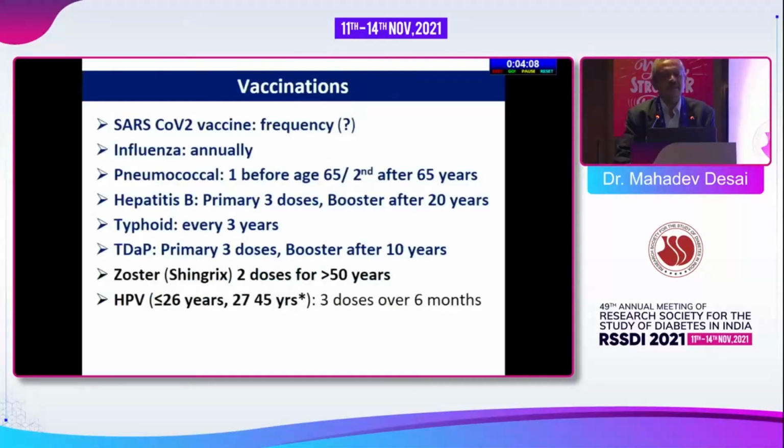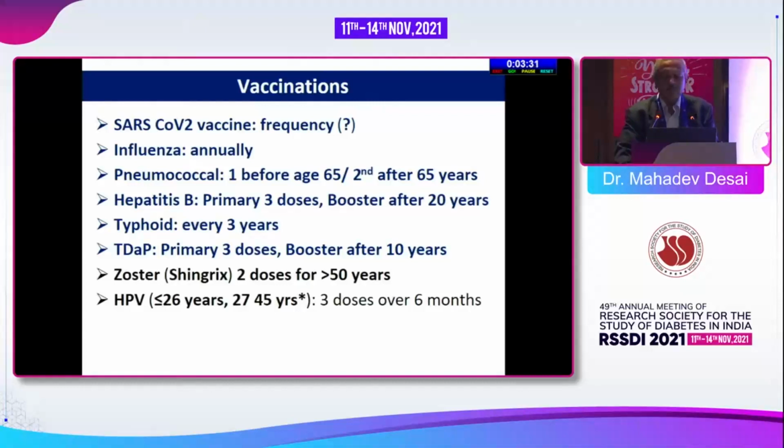Every visit we have to look at the foot and tell patients how to prevent foot complications. Vaccinations are very, very important to prevent infections, because diabetic patients are vulnerable to infections and many complications, and most of the hospitalizations are because of infections or kidney or heart related complications. So now we know that all patients need 2 doses of the vaccines that we are currently using here. Maybe we will have a third dose, booster dose or annual dose; time will tell. But the annual influenza vaccine is a must. Then the pneumococcal vaccine also, at least the first dose before 65 years and the second dose after 65 years.